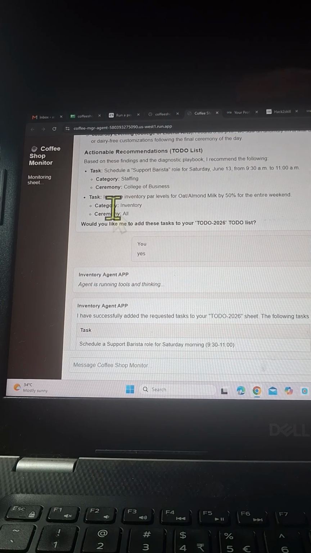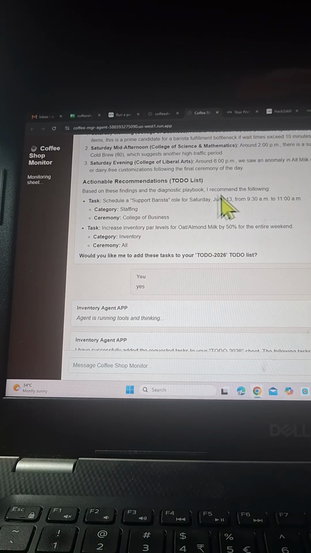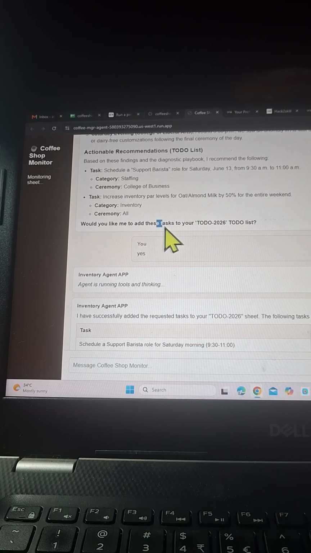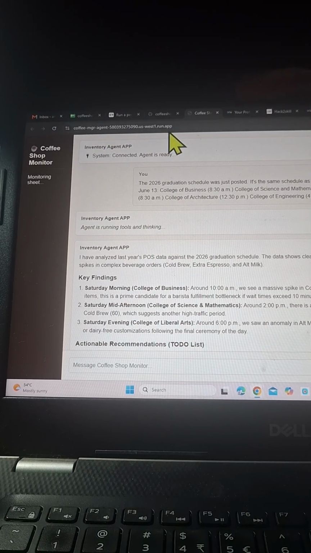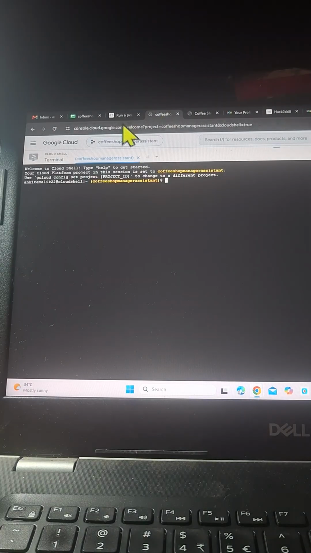Okay, actionable results. And now it is asking us, based on these findings, diagnostic playbook, I recommend the following. Schedule a support barista role for Saturday, June 13, and category staffing, College of Business, increase inventory by 50%. Would you like me to add these tasks to your to-do list? I said yes. Okay. So now it has added 2 more rows inside the spreadsheet which I have already created and provided to the agent as our inventory file. Okay, basically the data. So now this is what we have expected and we have created this using Cloud Run. Okay, now let us see how to create it first.